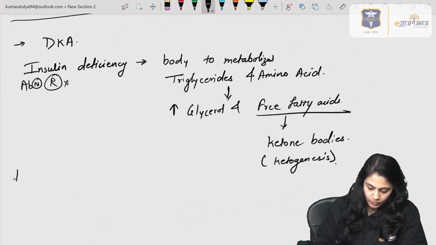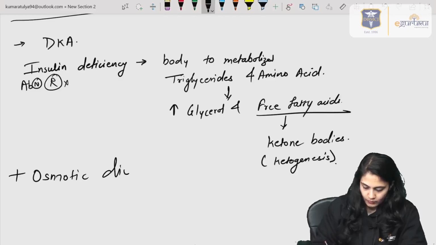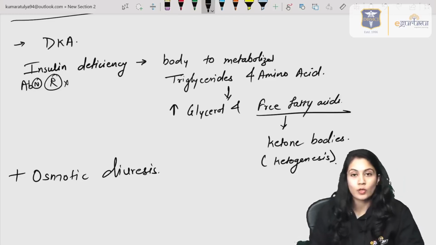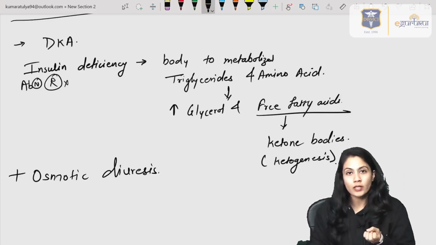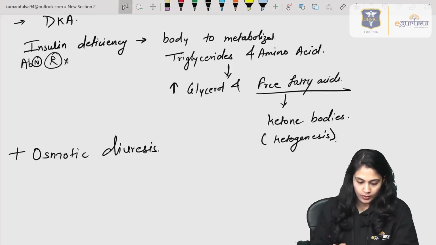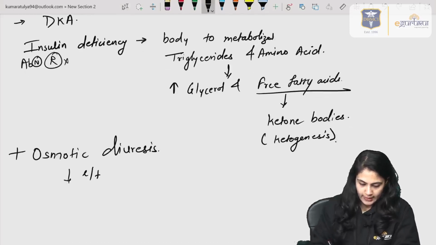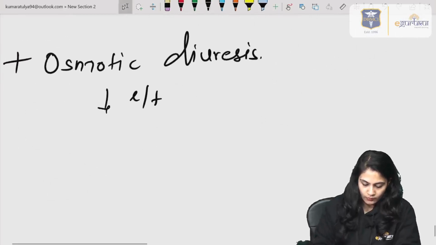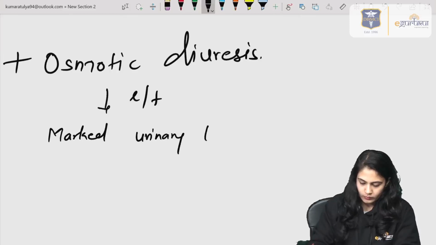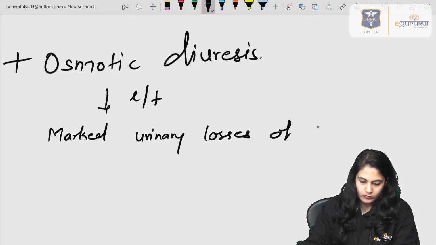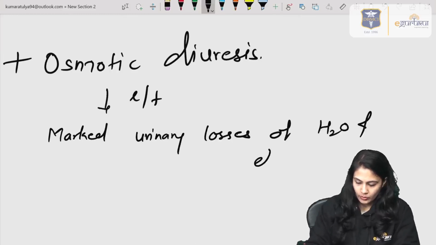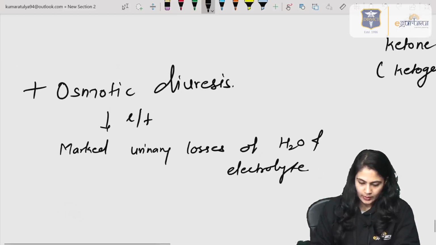Some important factor to remember about DKA is there is one more thing, that is osmotic diuresis. Whatever glucose molecules are there, they are osmotic, so they will take the water, and more excretion of water is seen, which will lead to marked urinary losses of water and electrolytes, right?